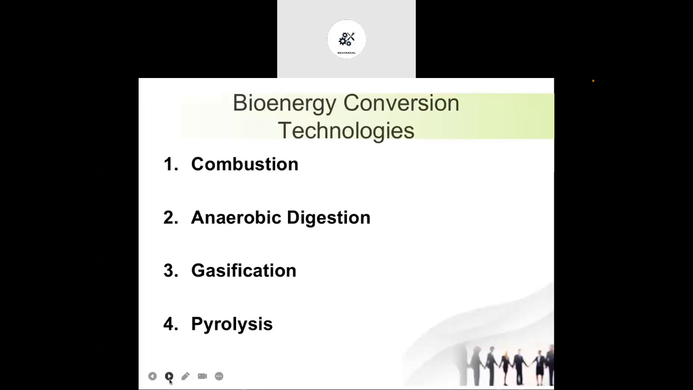Now, these are the bioenergy conversion technologies: combustion, anaerobic digestion, gasification, pyrolysis. These are the four methods through which we can obtain useful energy or power from biomass. First is combustion. Second is anaerobic digestion. Third is gasification, and fourth is pyrolysis.